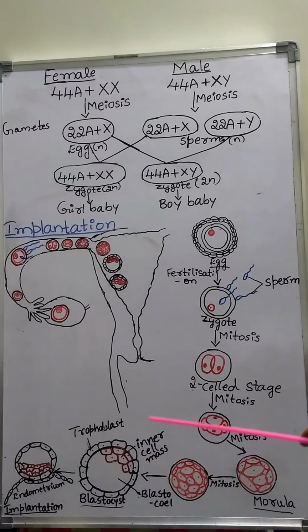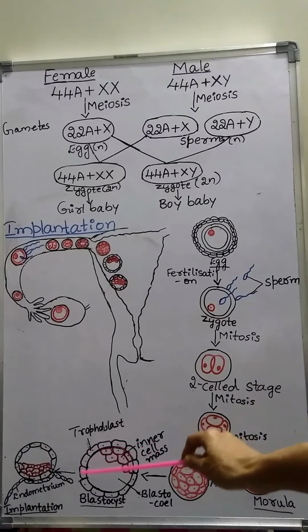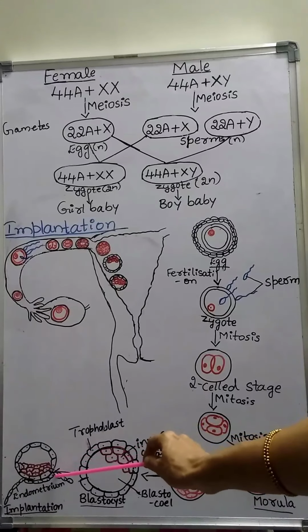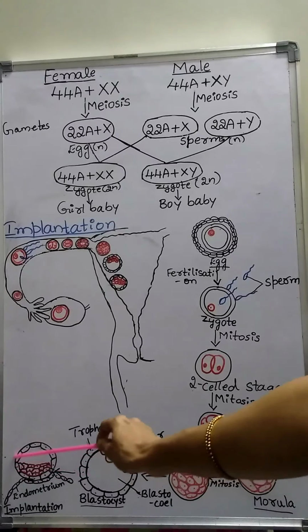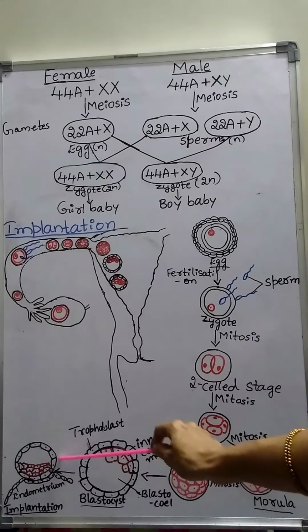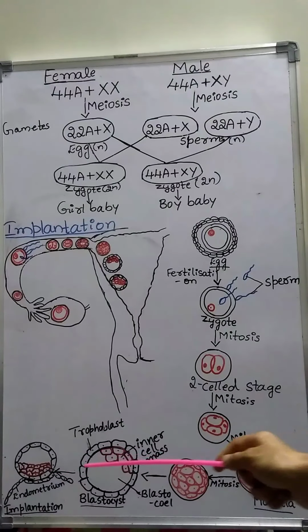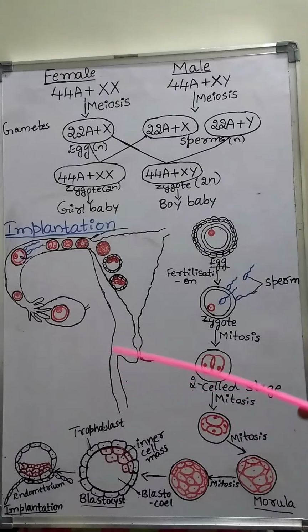Then the trophoblast layer gets attached to the endometrium. See here, the trophoblast layer of the blastocyst gets attached to the endometrium. Endometrium is the innermost layer of the uterus.